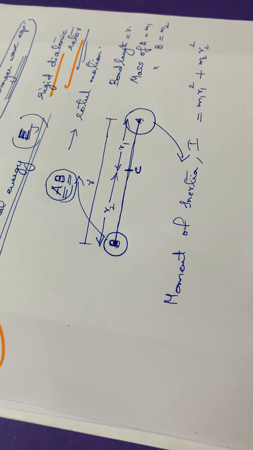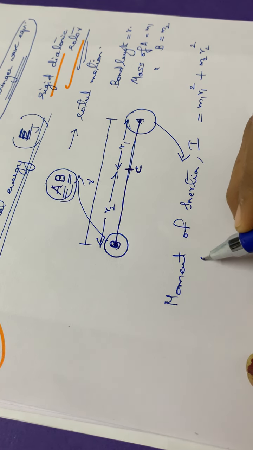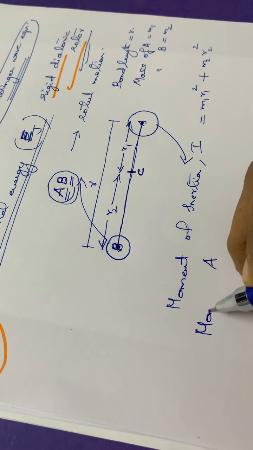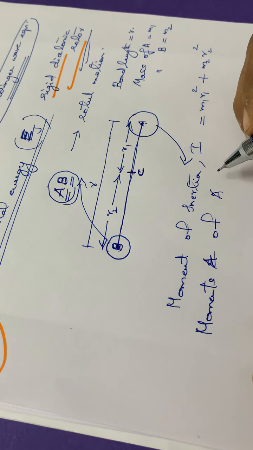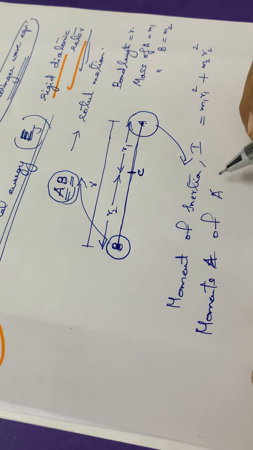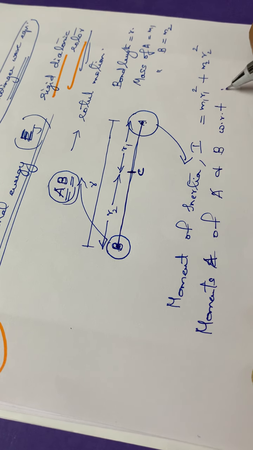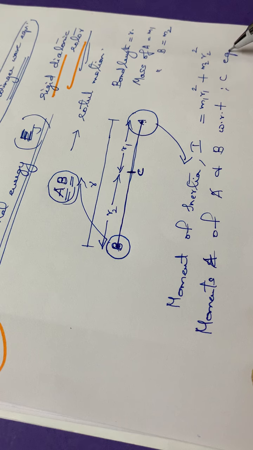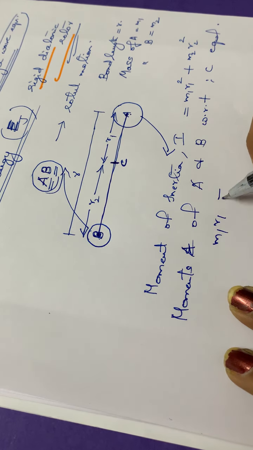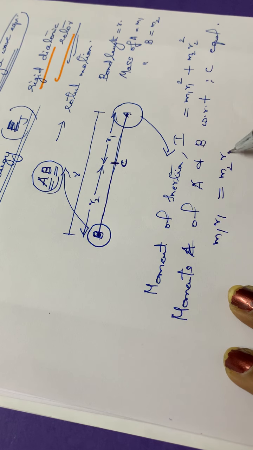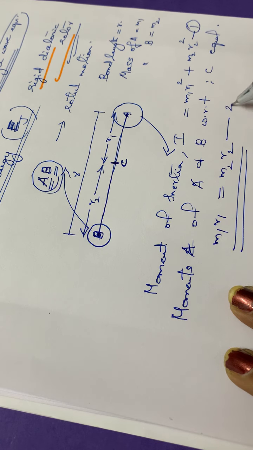Next, from the definition of center of gravity, we have to calculate the moments of A and B. The moments of A and B with respect to C must be equal. The moment of A is m1 r1 and the moment of B is m2 r2, so these are equal. Put this as equation number 1 and this as equation number 2.